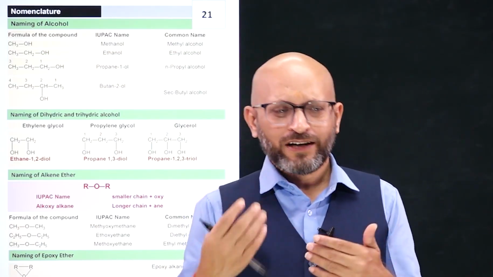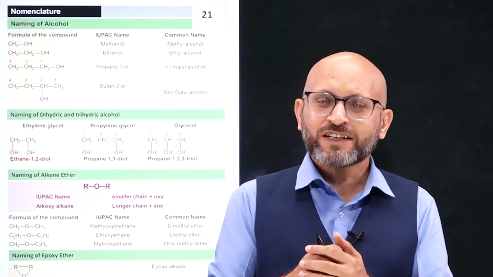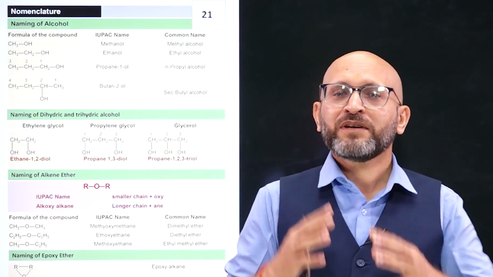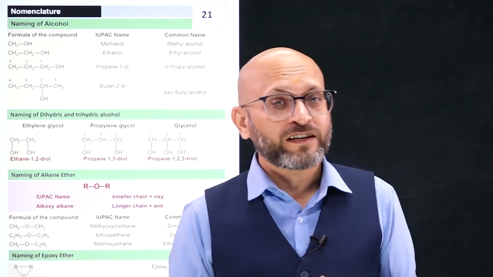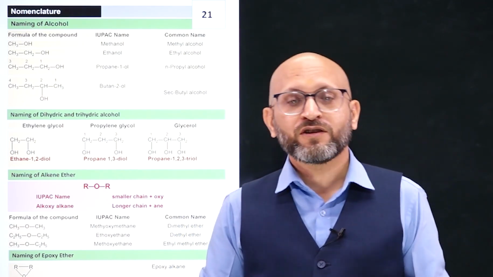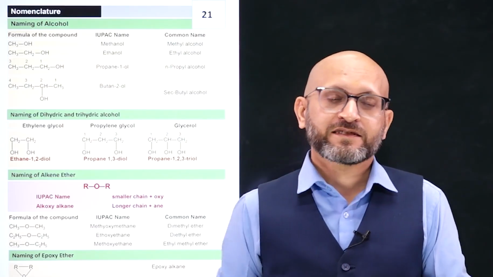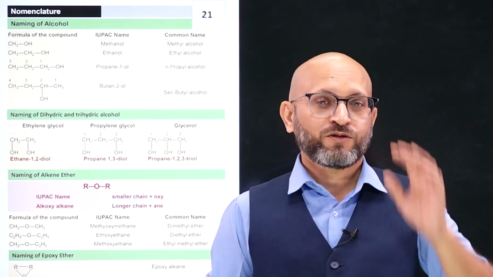Now ethyl alcohol, when it is used in commercial production or as a solvent in industries, maybe the workers can consume it. So to avoid the consumption of ethyl alcohol by the workers of a company, what the company does is denature the alcohol.